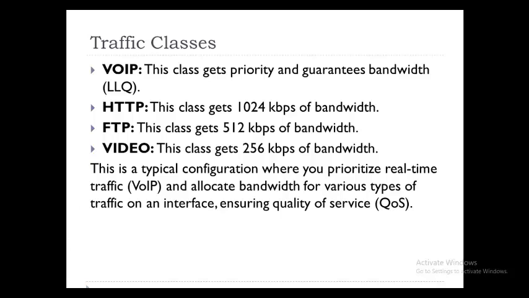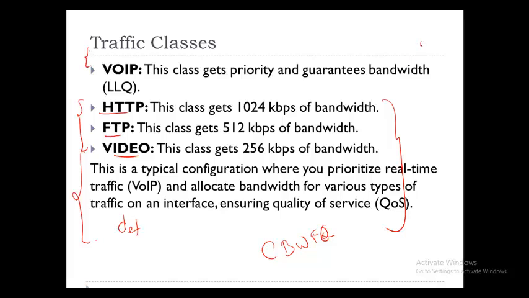In our example, you have three types of classification, so three queues, plus there will also be a default queue. So four queues, which is class-based weighted fair queue. And the only queue is PQ, which takes voice.